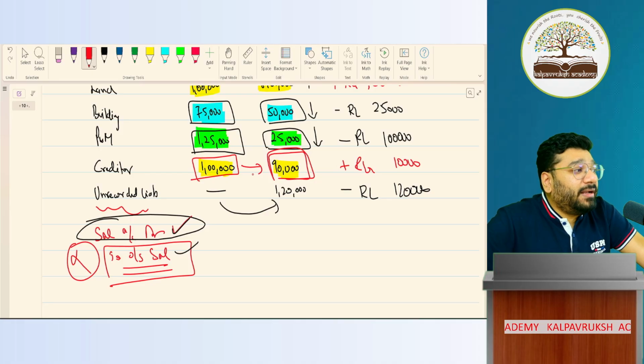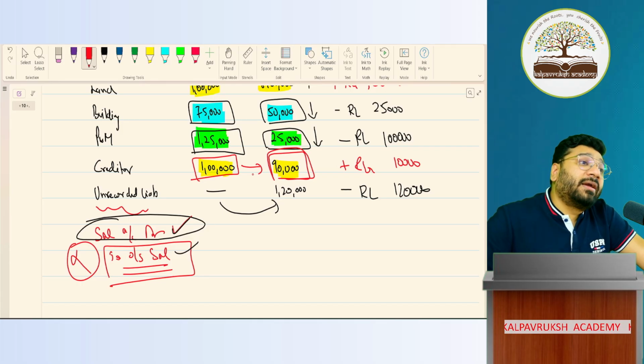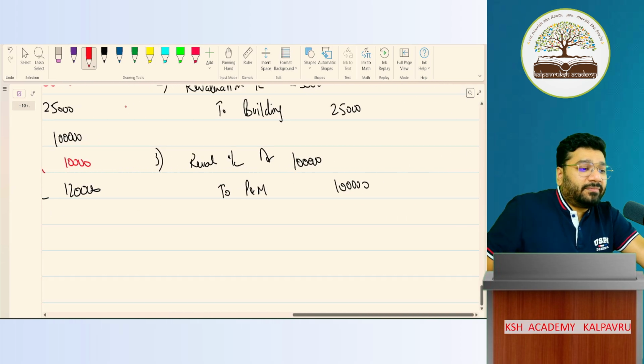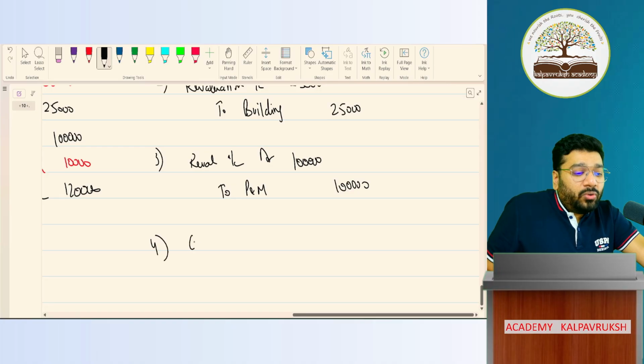I want to decrease my creditor. Creditor is what balance? Credit balance. To increase creditor, credit. To decrease creditor, debit. So what is the entry? Creditor account debit.